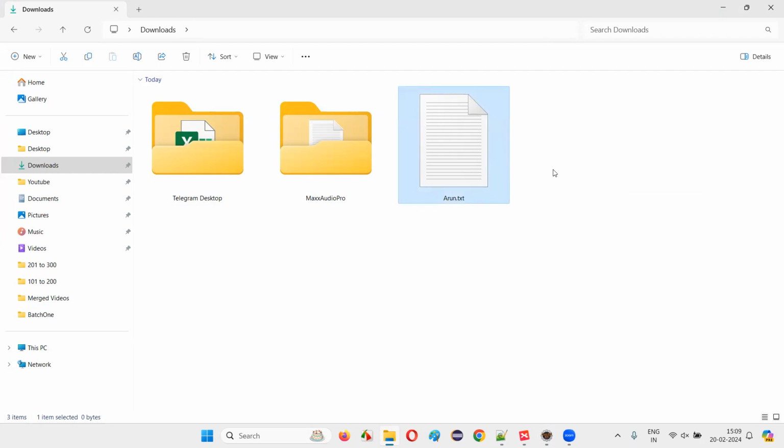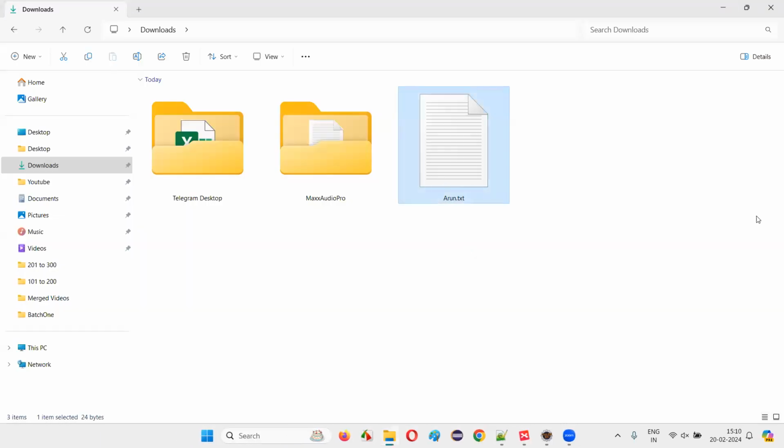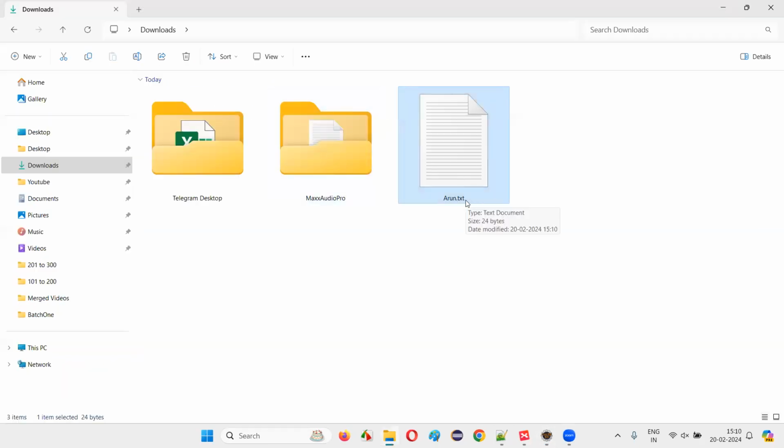Inside the text file, just for a sample, I'll add some text, guys. It's not compulsory to add the text, but I'll add it. My name is Arun Muturi. Like this, I'll add some text. Then File, Save. Now the file is created properly. Now this particular file which is there in my machine, I would like to represent here, in this Java program. I would like to represent this arun.txt file.